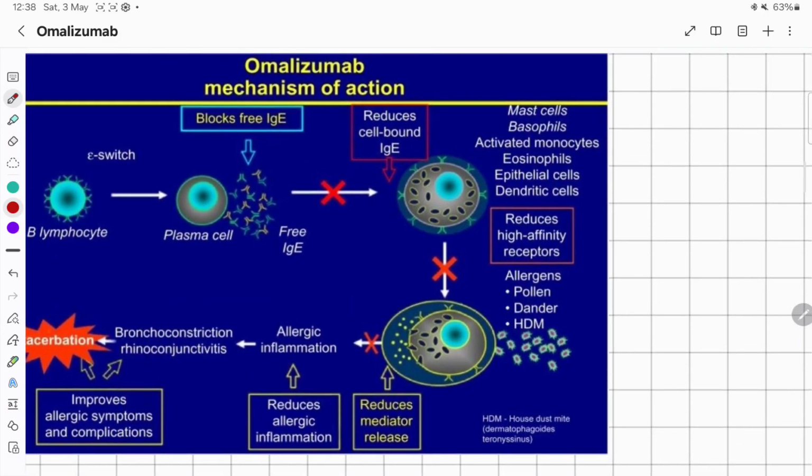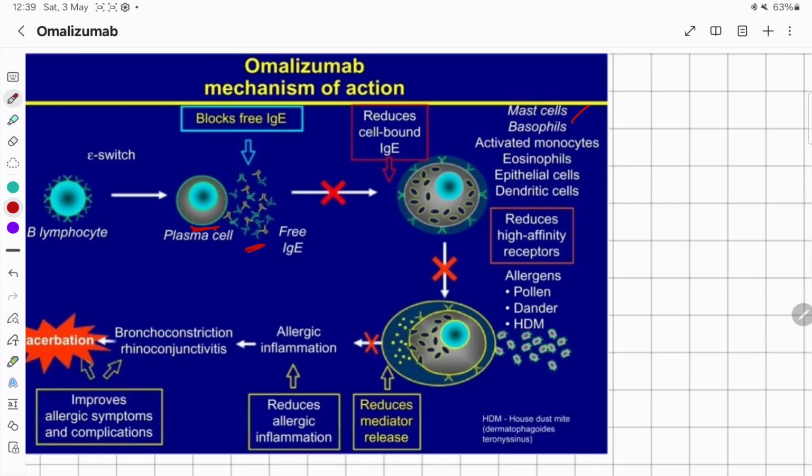So the mechanism of action of Omalizumab: they specifically bind to the free immunoglobulin E released from the plasma cells and reduce the cell-bound immunoglobulin E, particularly on the mast cells.